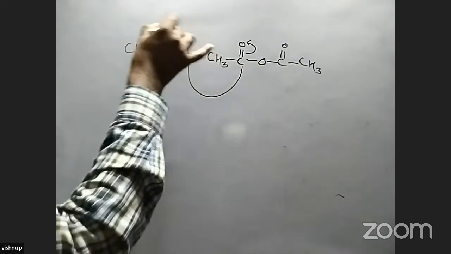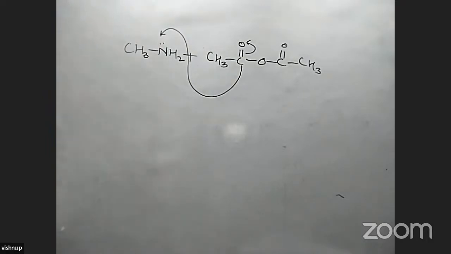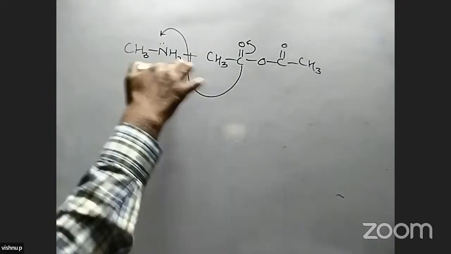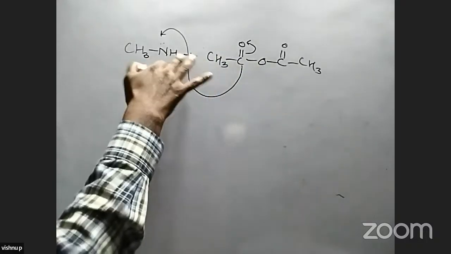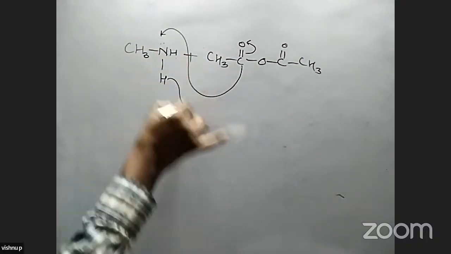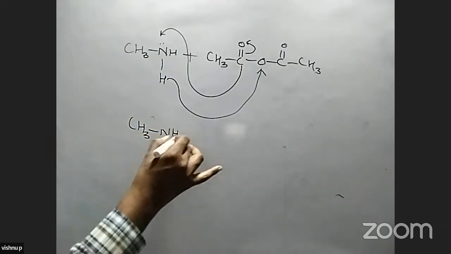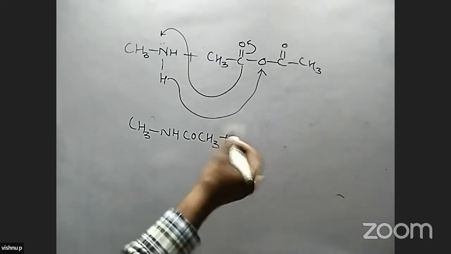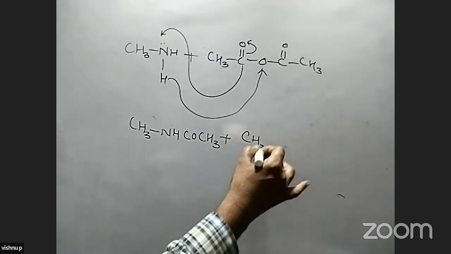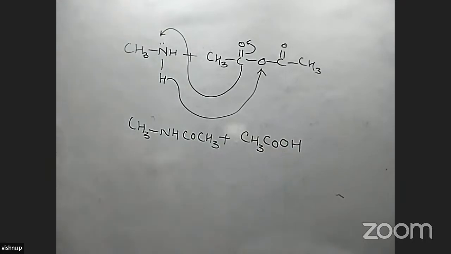So this carbon is added to the NH group, and H is added to oxygen. The compound is CH3NHCOCH3 along with carboxylic acid, CH3COOH. Amides are formed in this reaction with anhydrides also.